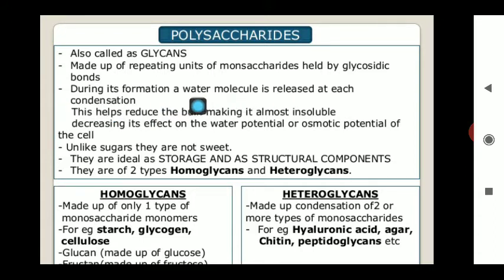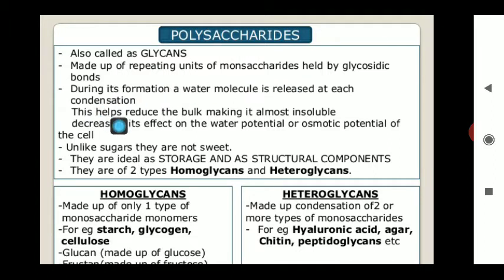The two distal ends of two or more monosaccharides, when they undergo the process of condensation, will combine to form a giant structure known as polysaccharides.